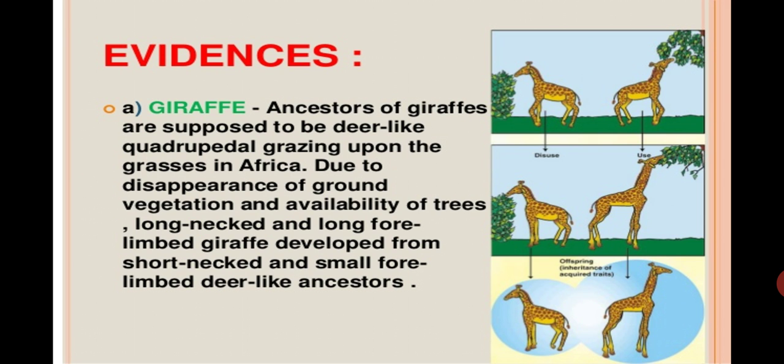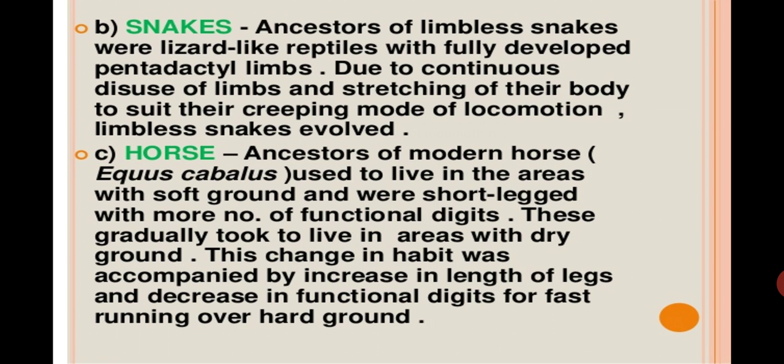The evidence for Lamarckism is provided by different examples. The first example is of the giraffe. Ancestors of the giraffes are supposed to be deer-like quadrupeds grazing upon the grasses in Africa. Due to the disappearance of the ground vegetation and the availability of the trees, the long-necked and long-limbed giraffe developed from the short-necked and short-limbed deer-like ancestors.